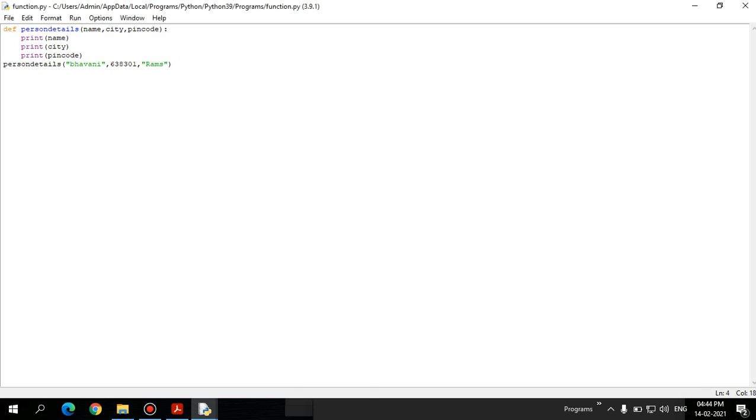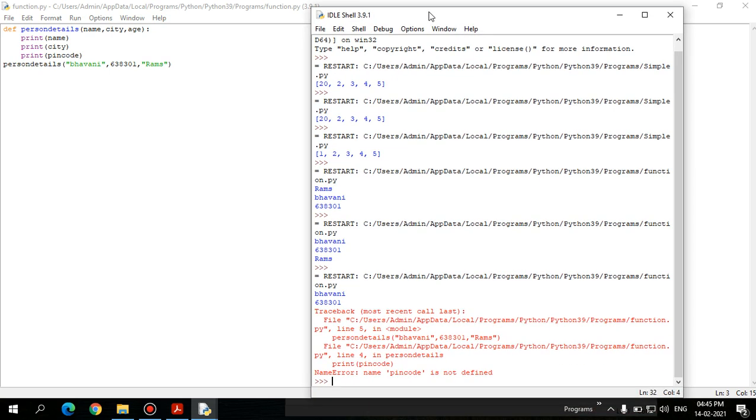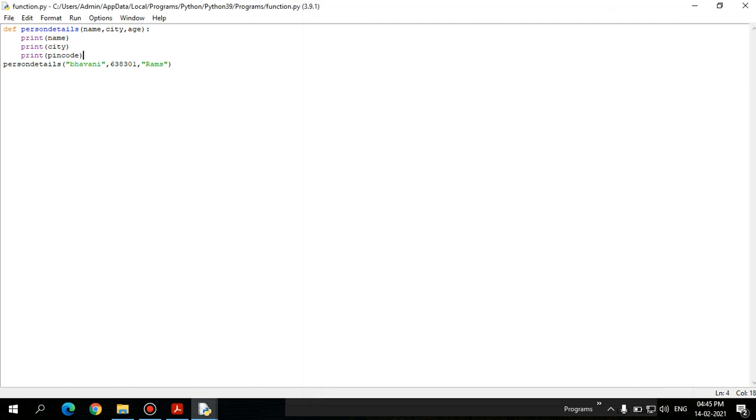But when we make some operations, let's take instead of pin code, I am using age, so it will process. Look at this. Okay, there are some issues when we receive the value, right? What is the error that is showing? Pin code is not defined. Yes, name pin code is not defined, right? So that is the issue. When we make some modifications with the received value, at that time there may be issues.